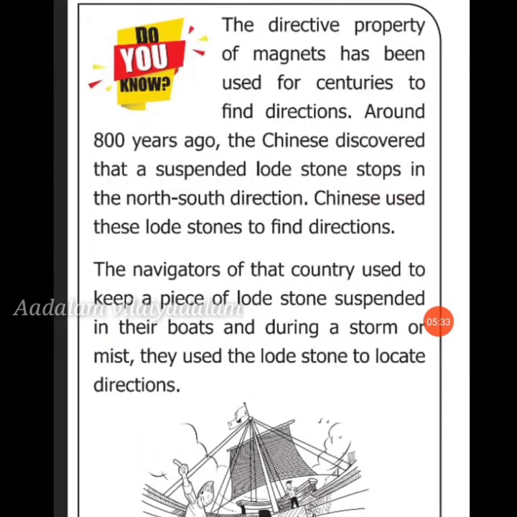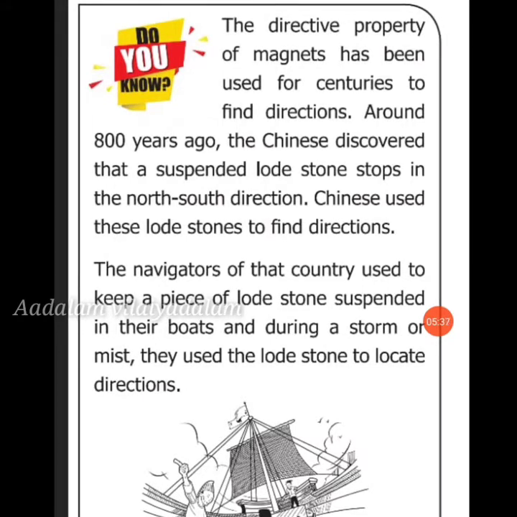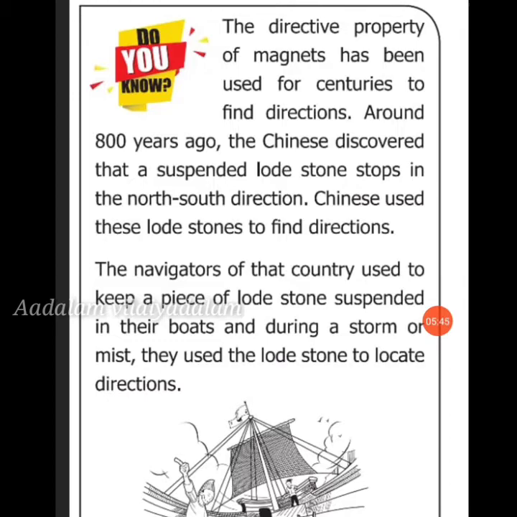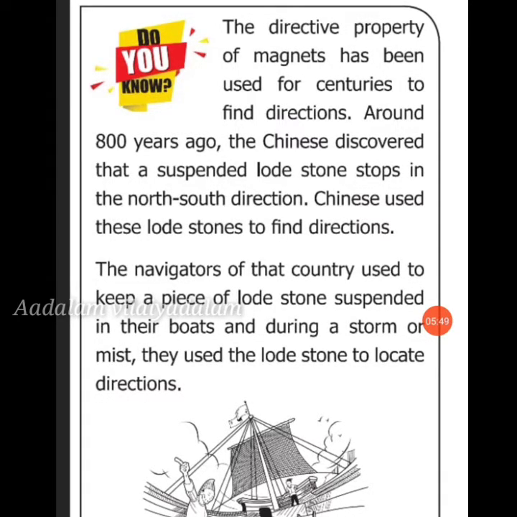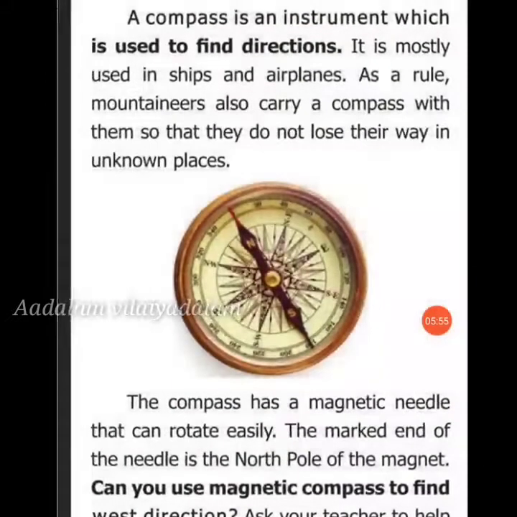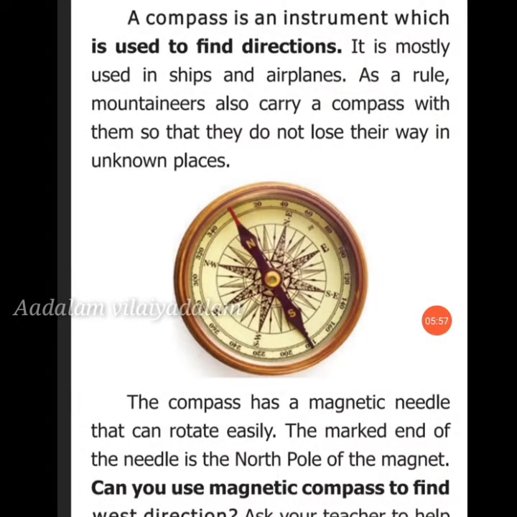So let us learn something new. The directive property of magnets has been used for centuries to find direction. Around 800 years ago, the Chinese discovered that a suspended lodestone stops in the north-south direction, so they used the lodestone to locate direction. Next, the magnetic compass.